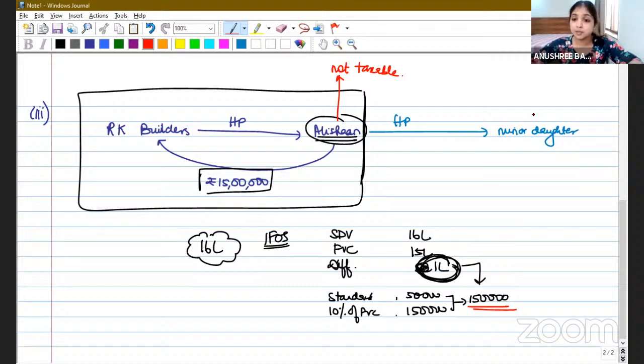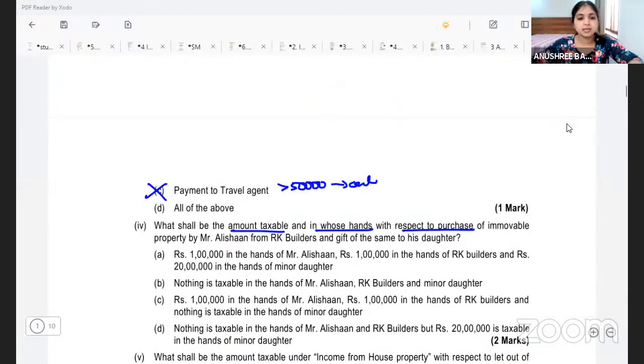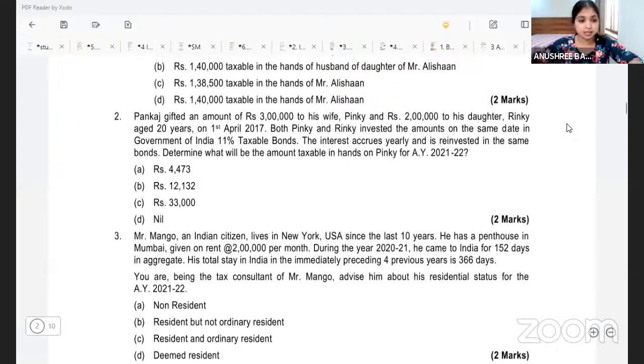And if you look from the daughter's perspective, daughter has received a gift from her father, and that too on the occasion of marriage. So definitely, even for the daughter, the gift is going to be exempt. So there will be no tax implications for Mr. Alishan and for his daughter. All right, now let us see which of the answers would be correct.